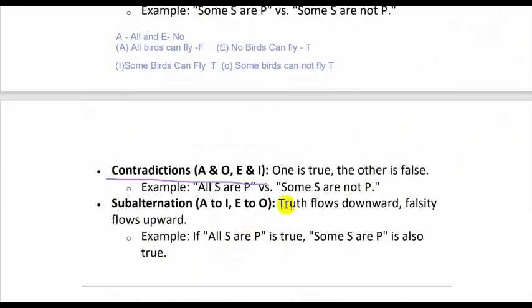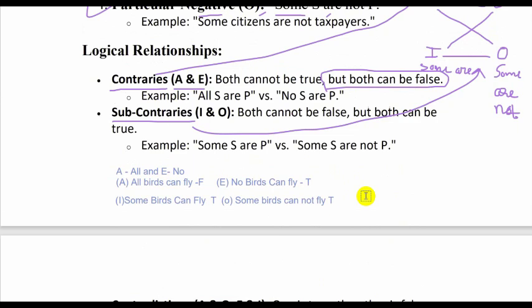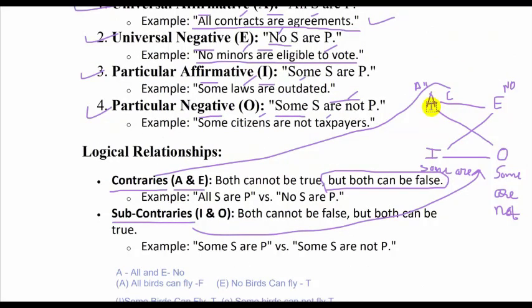In this, if one is true, the other is false. Example, all S are P versus some S are not P. All birds can fly, some birds cannot fly. If one is true, the other will be false.